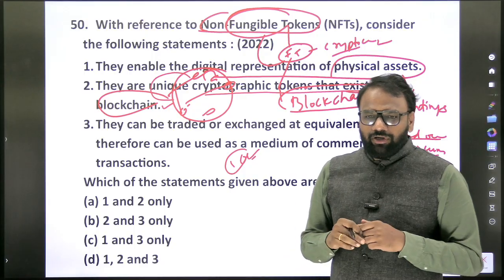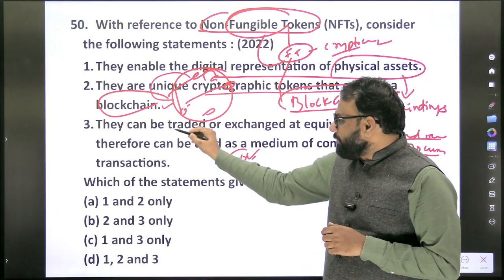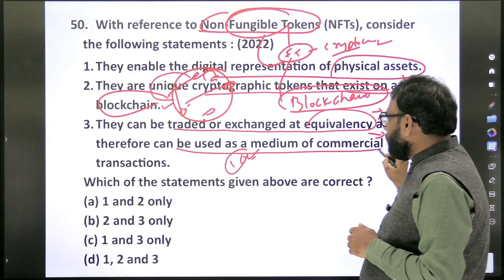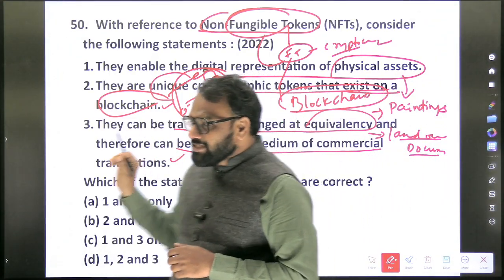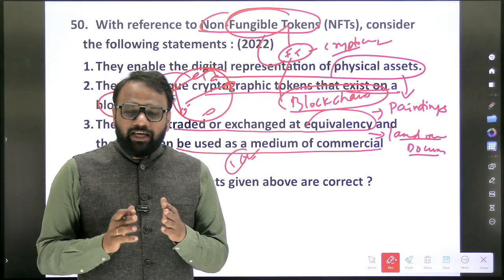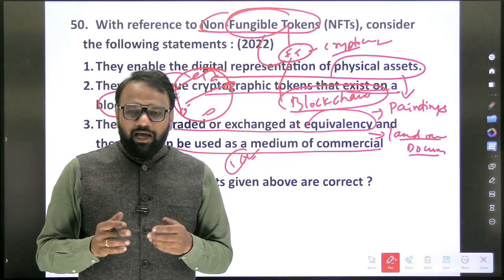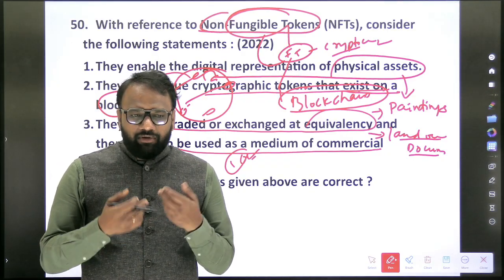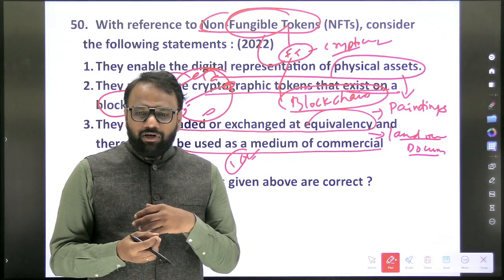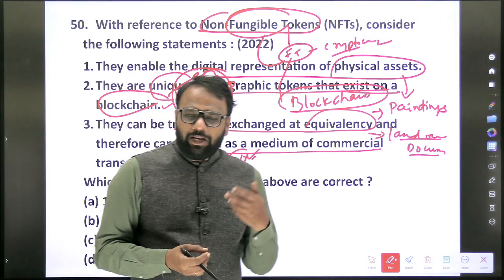Second one is also what? Correct. Third, they can be traded or exchanged at equivalence and therefore can be used as a medium of commercial transaction. So this is an important point. When it comes to fungible tokens like cryptocurrency, they can be used for commercial transactions. For example, I'll pay 10 units of cryptocurrency and you will get some delivery. It may be a food item or pen or something.